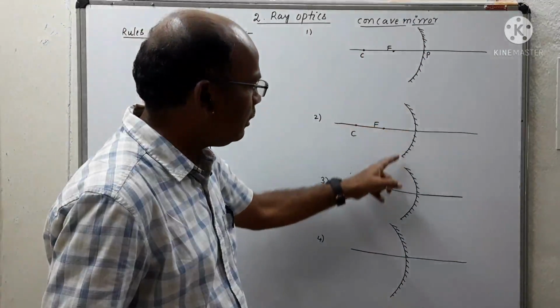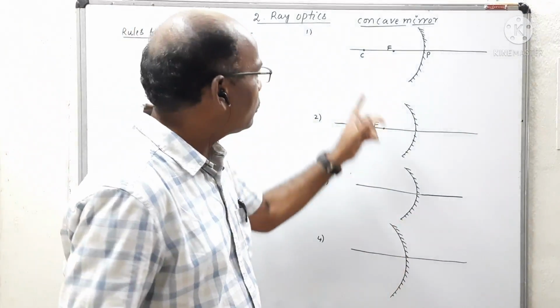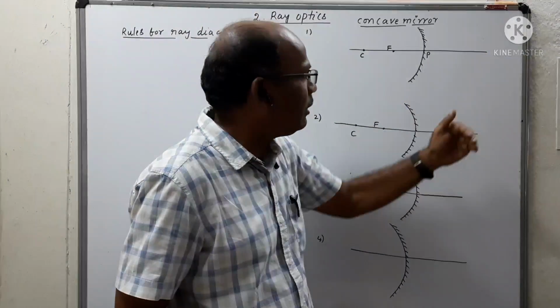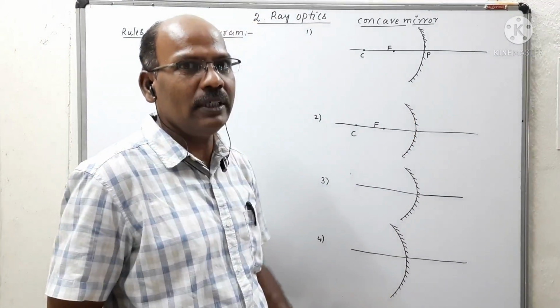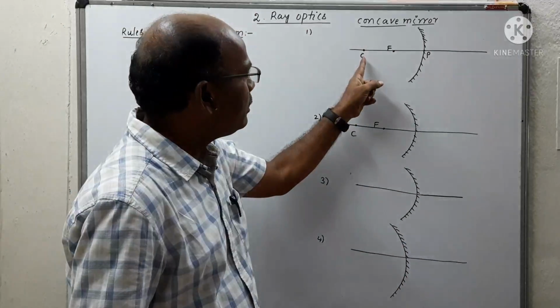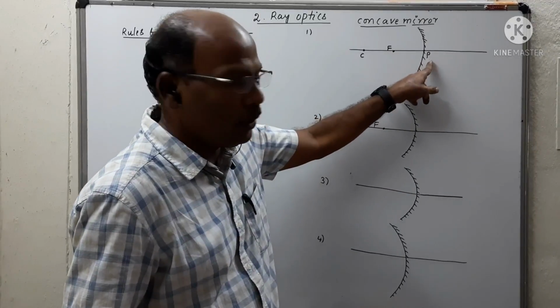These are the shapes of the concave mirror. This is the principal focus. Already we defined the important terms in the previous lesson: center of curvature, focus and pole.